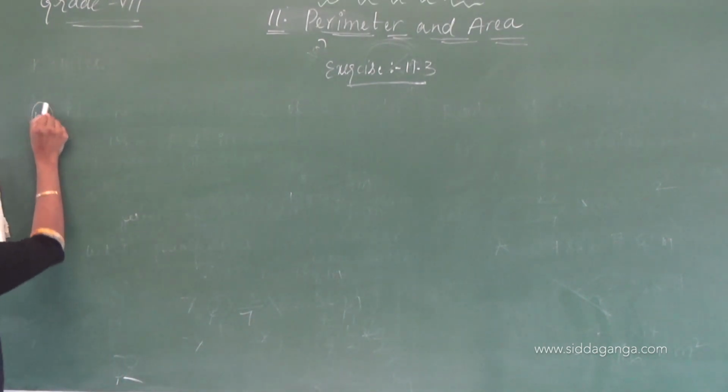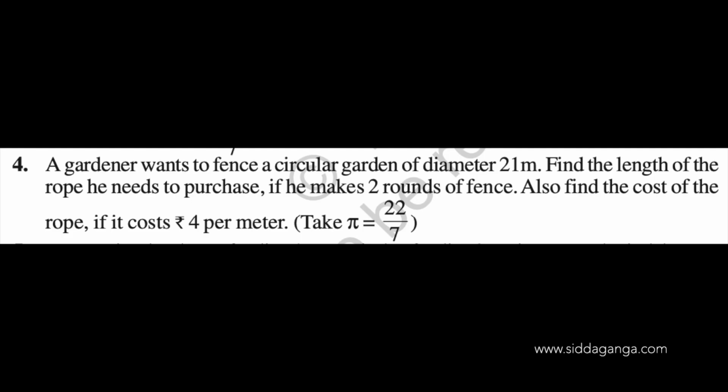Fourth question. A gardener wants to fence a circular garden of diameter 21 meters. Find the length of a rope he needs to purchase if he makes 2 rounds of fence. Also find the cost of rope if it costs rupees 4 per meter.